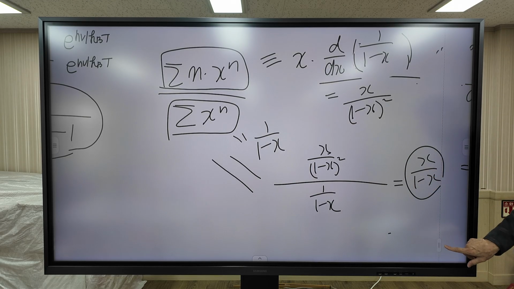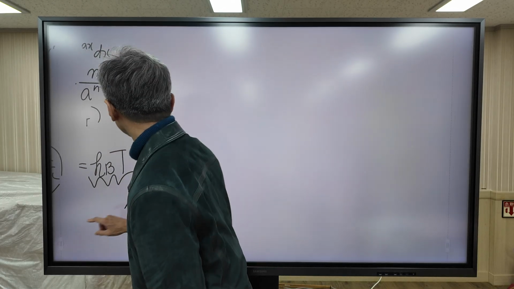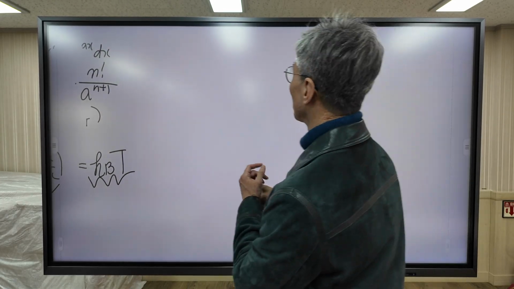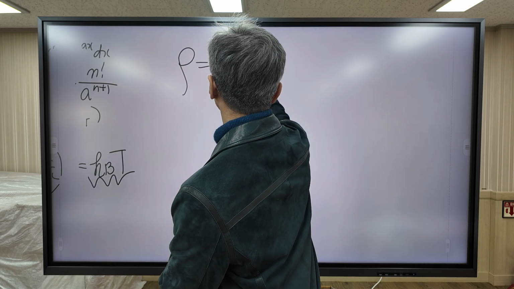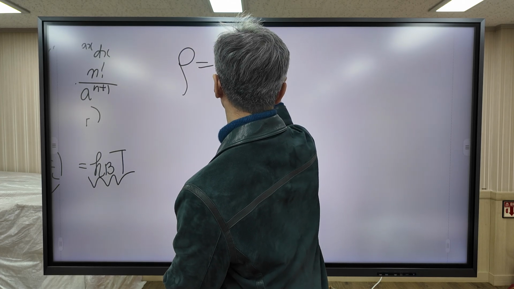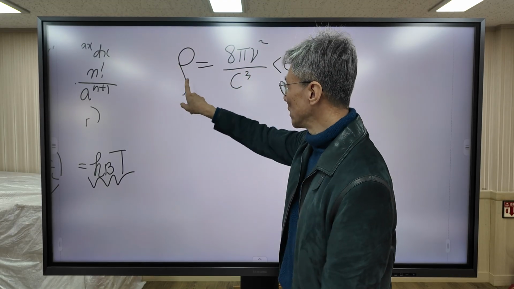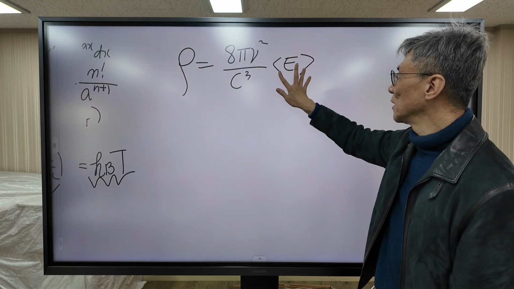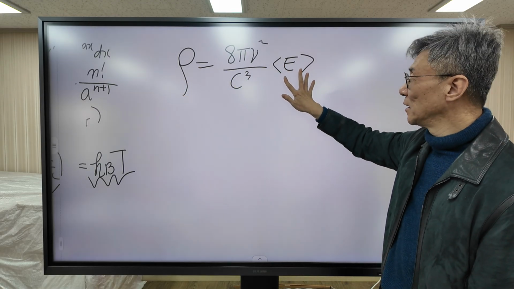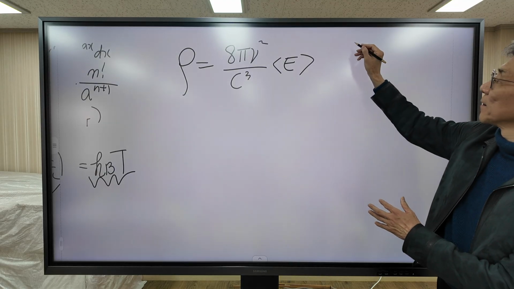So anyway, the important point is that rho consists of two parts. To derive the black body curve, we need to calculate the average oscillator energy, and there are two ways to calculate average energy.